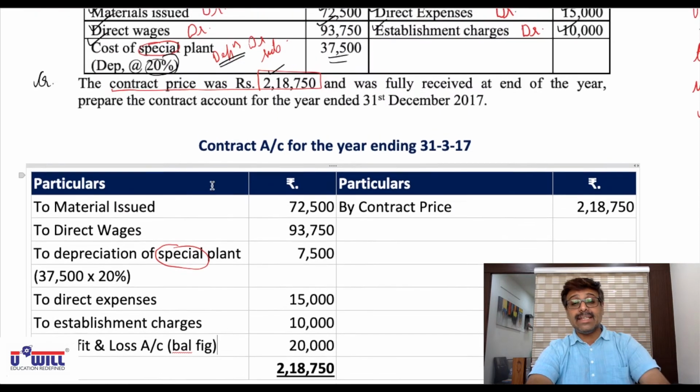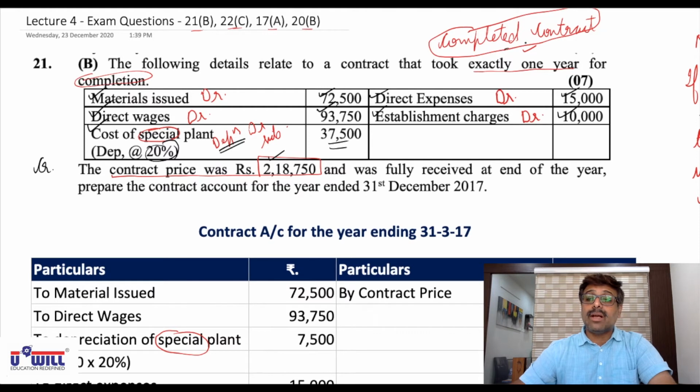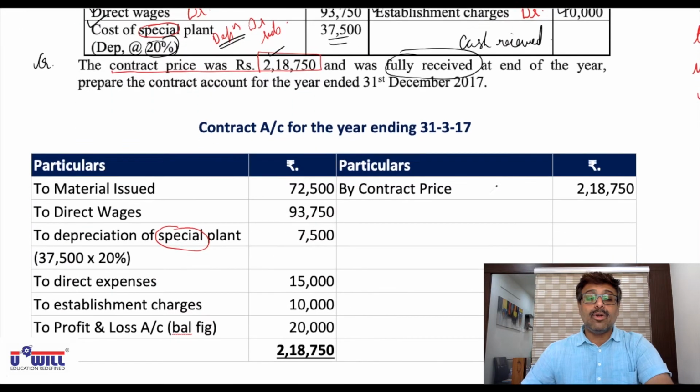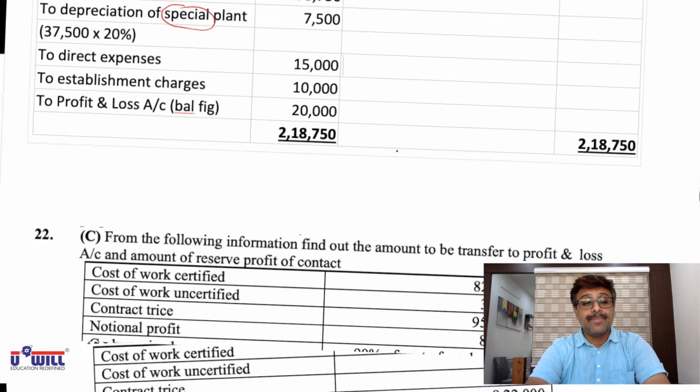No workings, nothing is required for 7 marks. It has been asked in exams. Very, very simple question. Remember this thing, whenever it's a question on completed contract and full amount of contract price is received in cash, then in that situation, only one part will come in contract account and full amount will be transferred to profit and loss account. I hope everyone is clear with this.